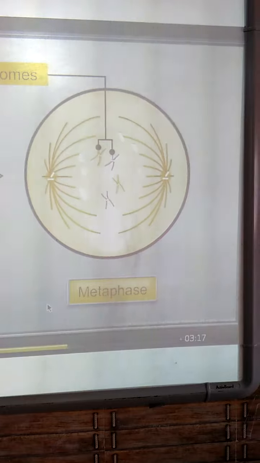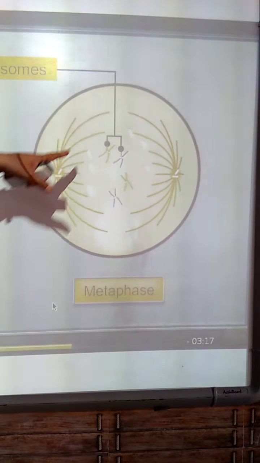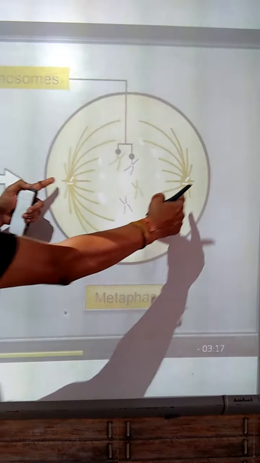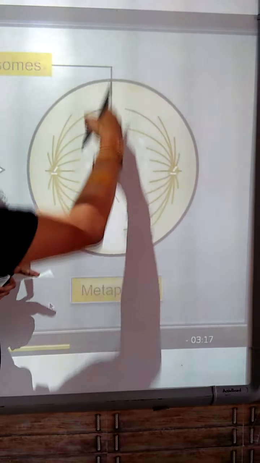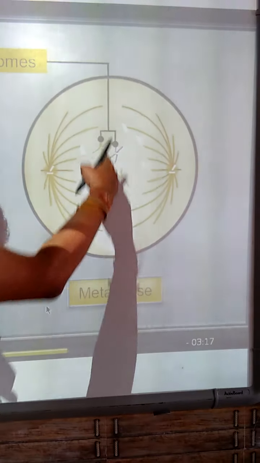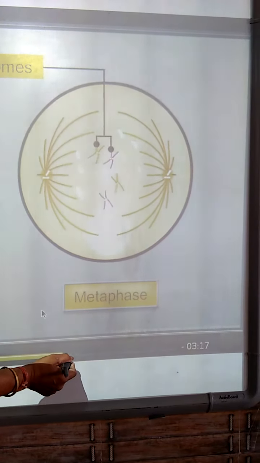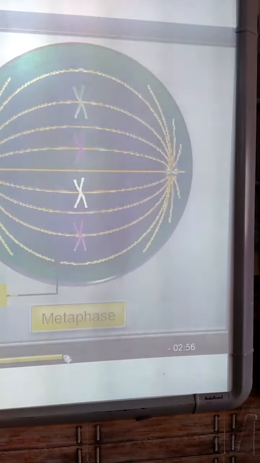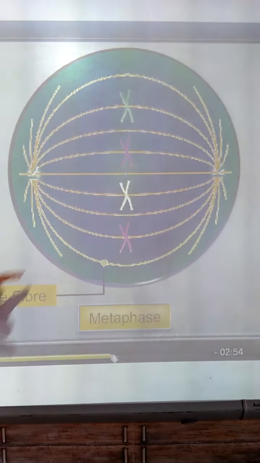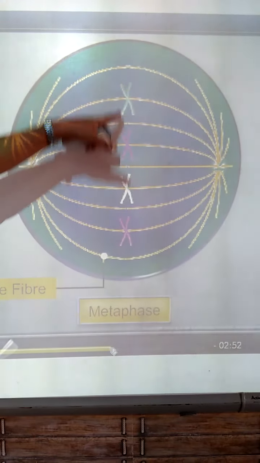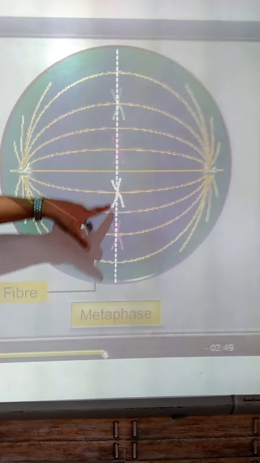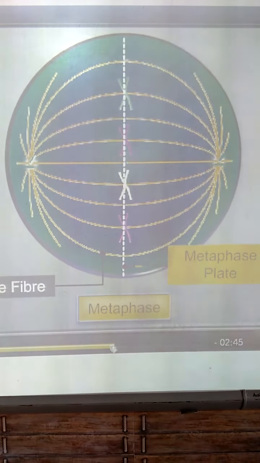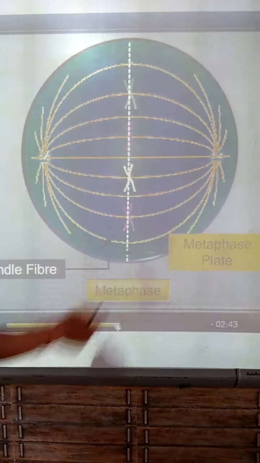Now see the metaphase stage. After the prophase stage, the metaphase stage comes. All the chromosomes are placed in the equatorial plane. Wherever the centriole moves, 90 degrees to that is the equatorial plane. The chromosomes are on the metaphase plane. So this is a metaphase. See now the spindle fibers are formed, attached to the chromatids as well as to the centromeres. And this is the metaphasic plate.